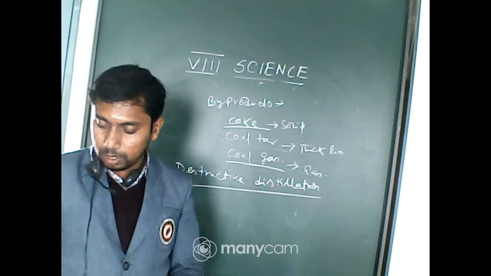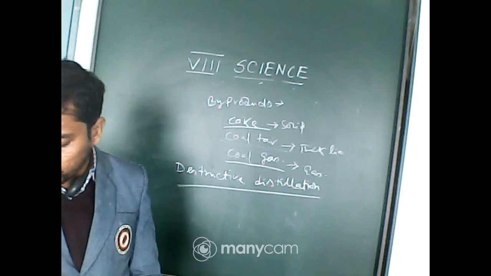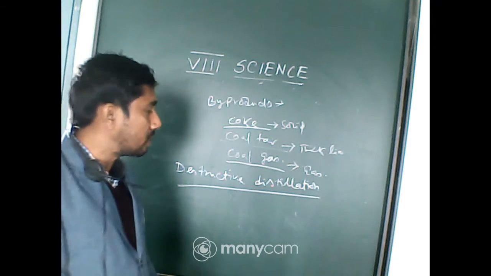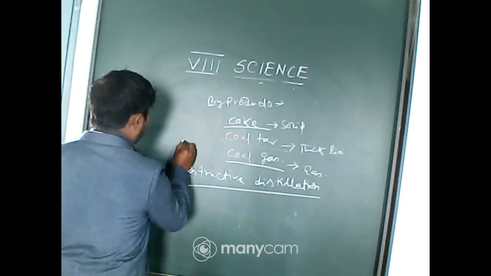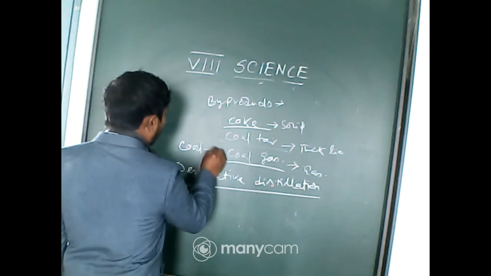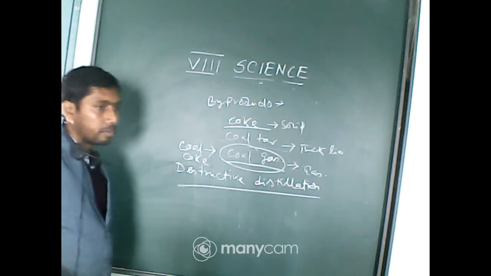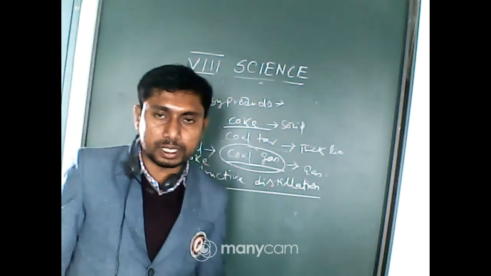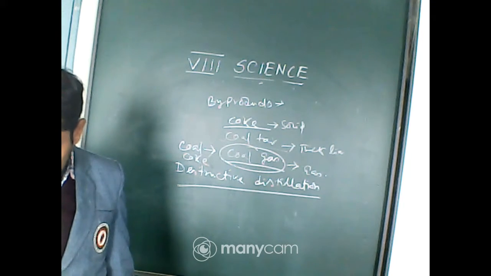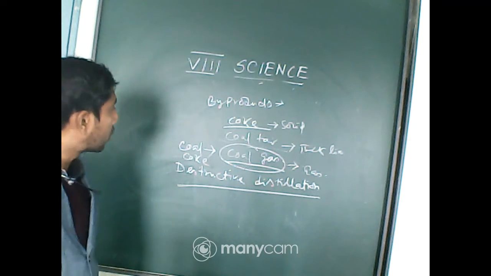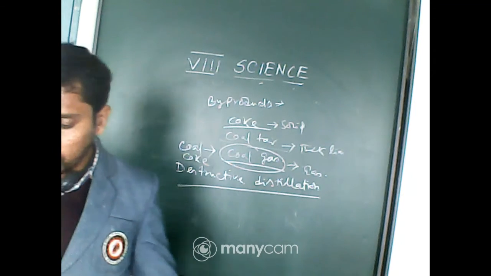Coal gas is a byproduct that is obtained during the processing of coal to form coke and is used as fuel. So in the conversion of coal to coke, we get coal gas. Coal tar is produced by the destructive distillation of coal. So these are the definitions of coke and coal tar.